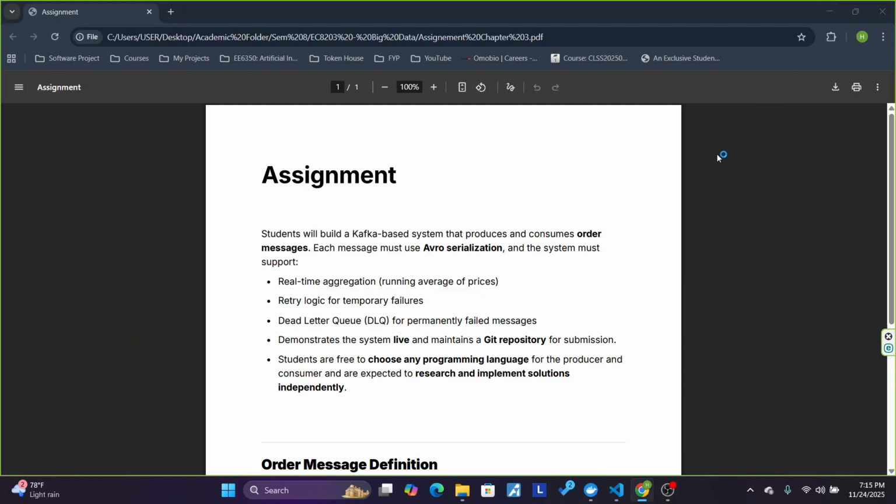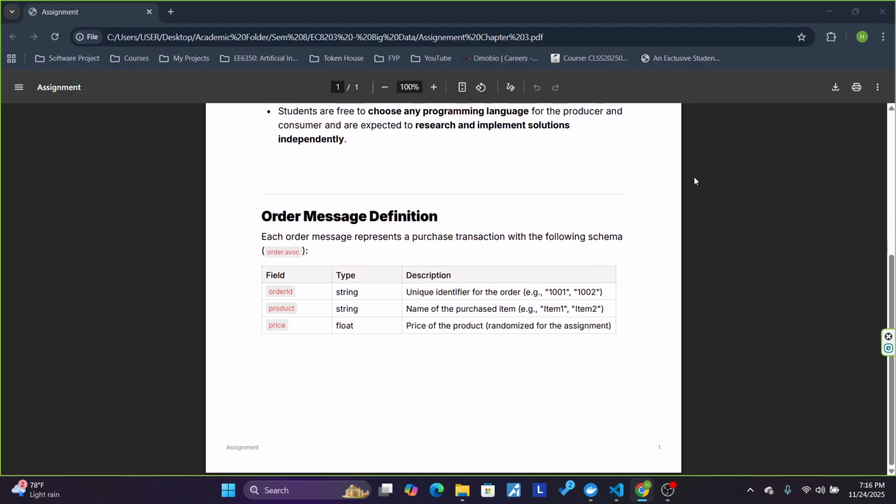Welcome to the live demonstration of our Kafka order processing system with Avro serialization. I will show you a complete real-time data processing pipeline that meets all the assignment requirements. First, let me show you our project structure and setup.